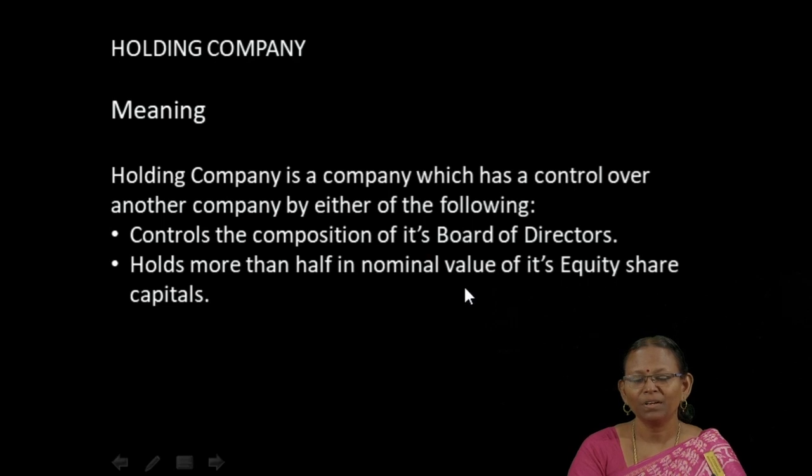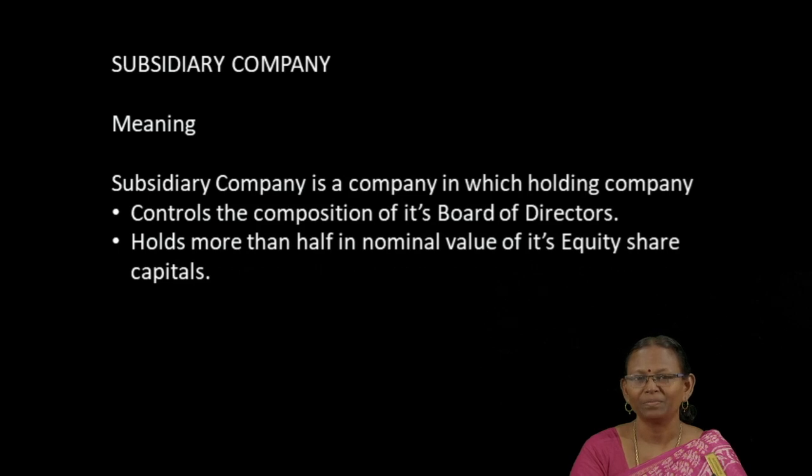For example, if we have A and B company, and B company has 5,000 shares, if A company acquires 4,000 shares, that is 80% of shares acquired by A company. In such a case, A company is said to be the holding company.